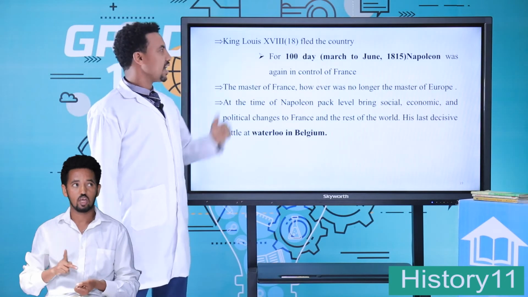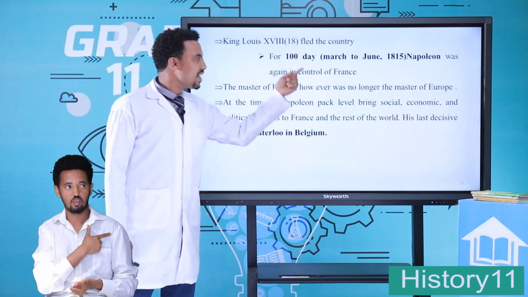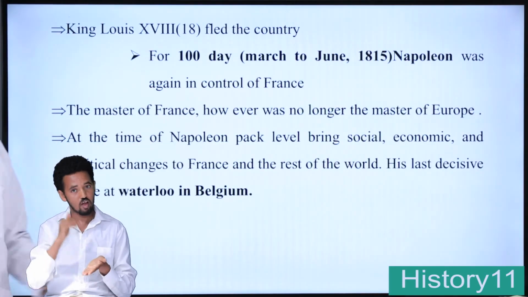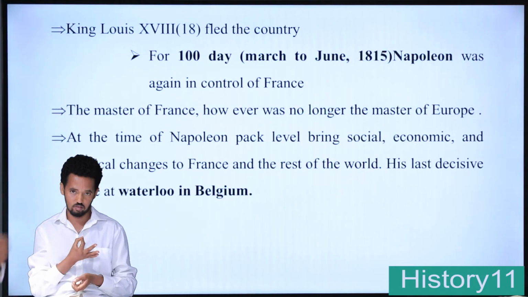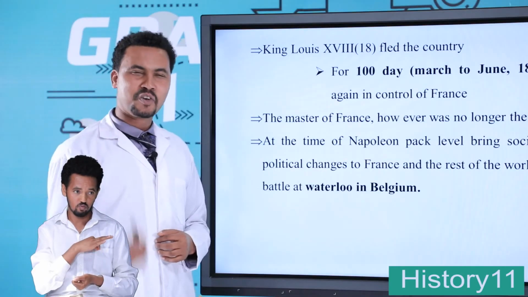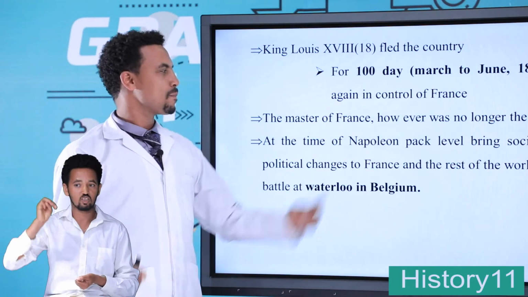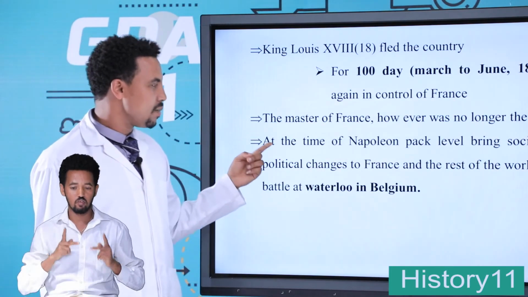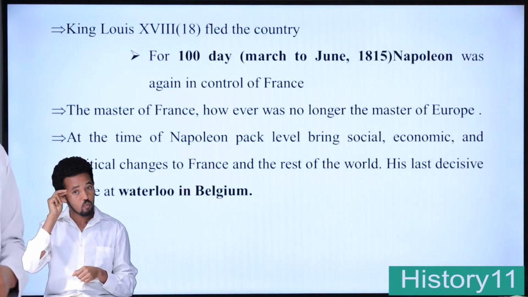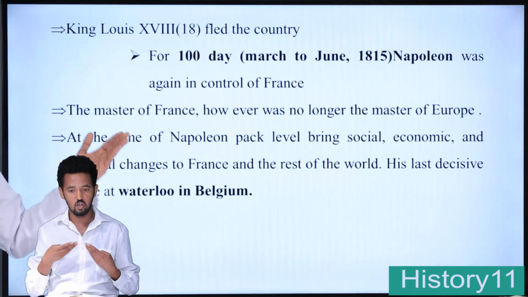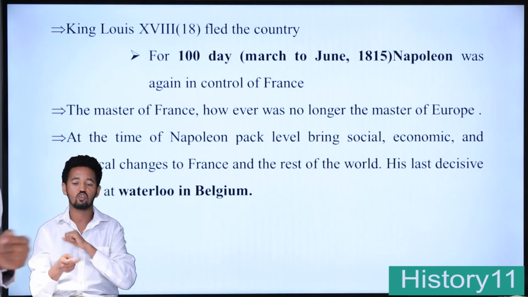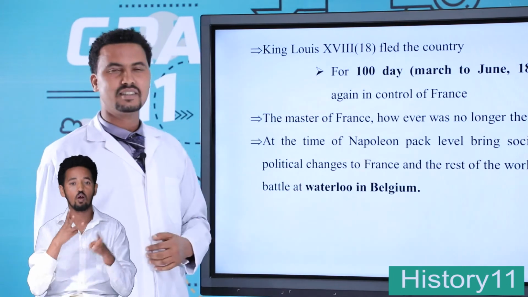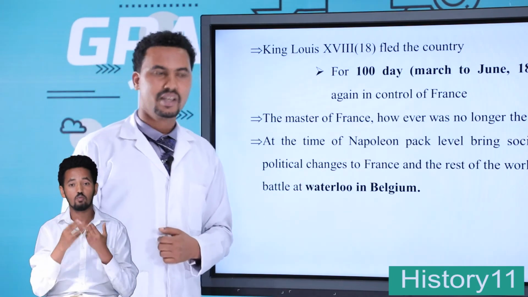King Louis XVIII fled the country. For 400 days, March to June 1815, Napoleon was again in control of France. Mind you, student, he was the master of France as well as the master of Europe. However, he was no longer to master the whole of Europe. At the time of Napoleon's peak, he brought social, economic and political changes to France and the rest of the world. His last decisive battle was the Battle of Waterloo in Belgium.